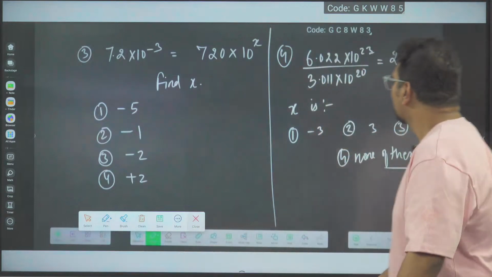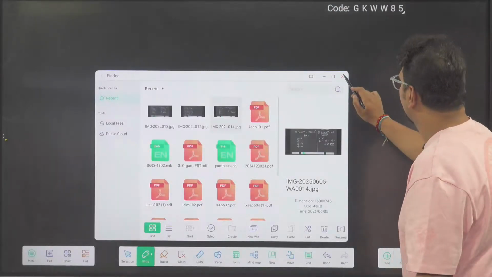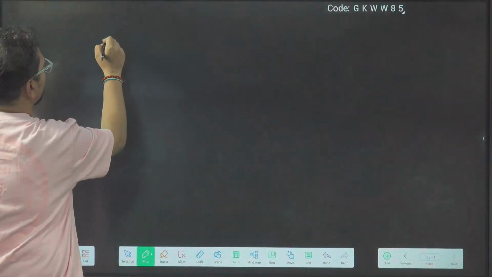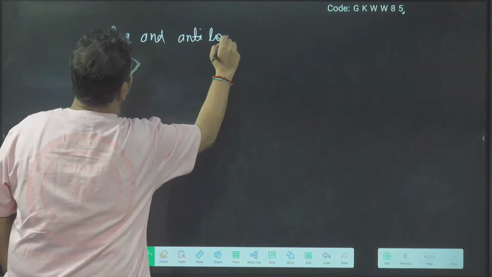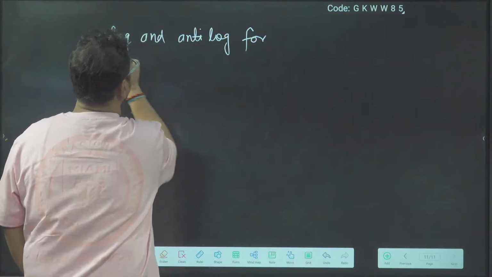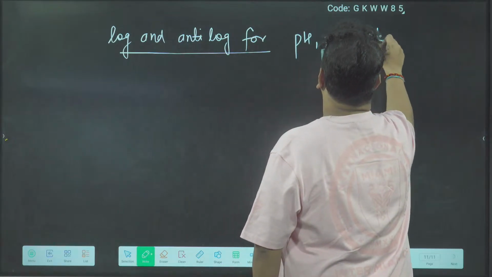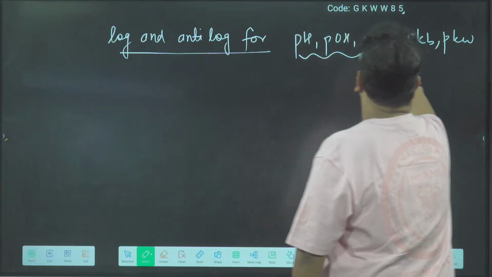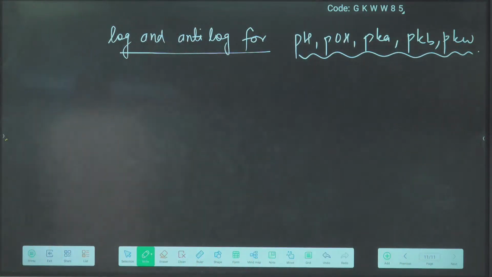Done. So now we are ready to enter into our mathematical part, log and anti-log, for pH, pOH, pKa, pKb, pKw. For all these pH, pOH, pKa, pKb, all those things.